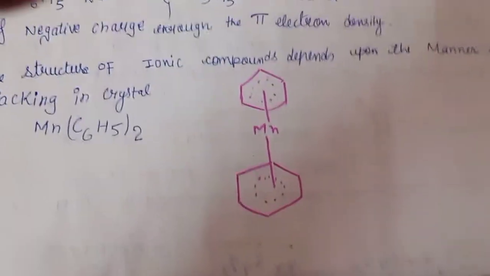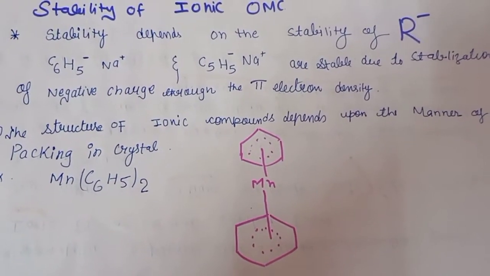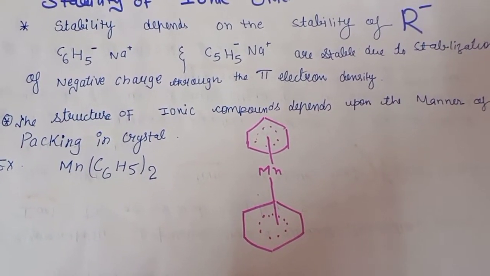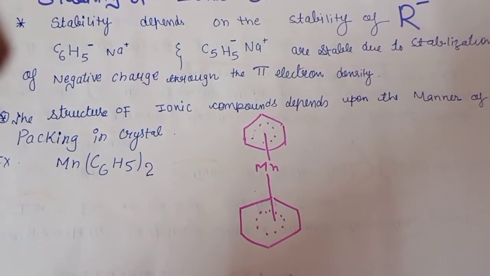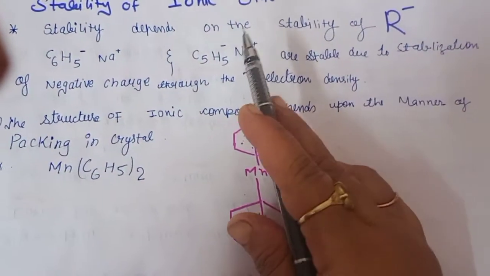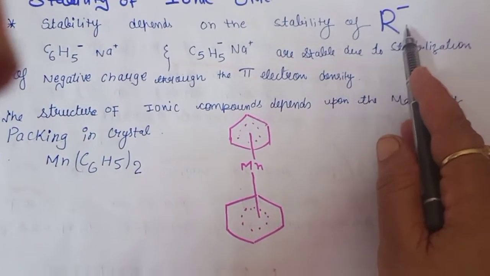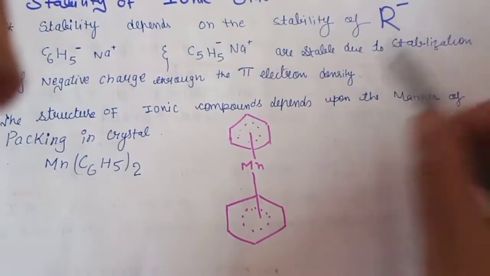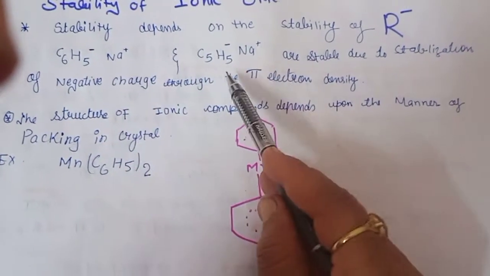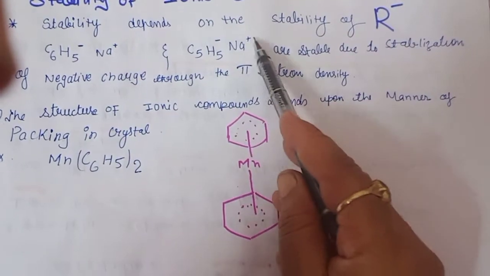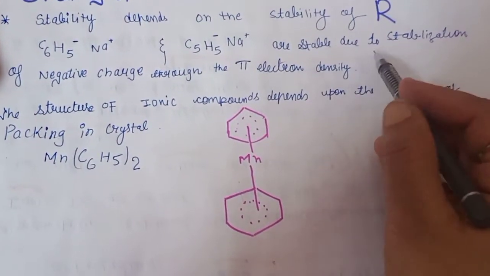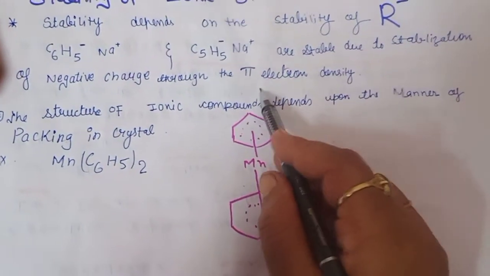Now, what about the stability of ionic organometallic compounds? As there will always be a hydrocarbon part, the stability of this type of organometallic compound will depend upon the R. Which type of R is there? If it is ethyl, there is no delocalization present. But if it is phenyl or a cyclopentadienyl type of ligand, it will definitely be more stable because of the delocalization of the pi electrons.